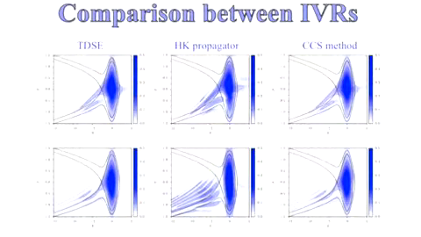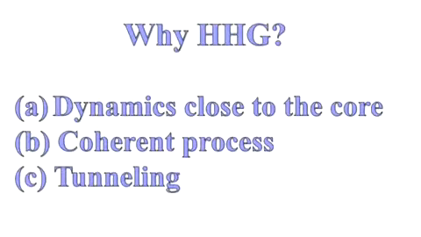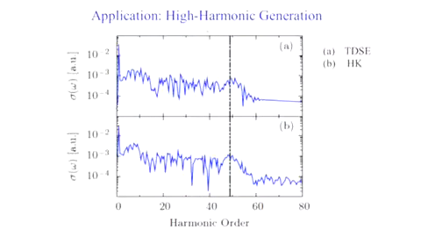So we had these two methods and we had a benchmark, and we had to test these against a phenomenon which occurs in strong fields like harmonic generation, because it's a coherent phenomenon. So if you have phases of the wave function, it's going to be picked up, and it occurs close to the core. So we decided to check, and we found, in fact, a very good agreement, not perfect, but very good, between the Herman-Kluk propagator and the full solution of the time-dependent Schrödinger equation, including the maximum harmonic energy and interference substructure.